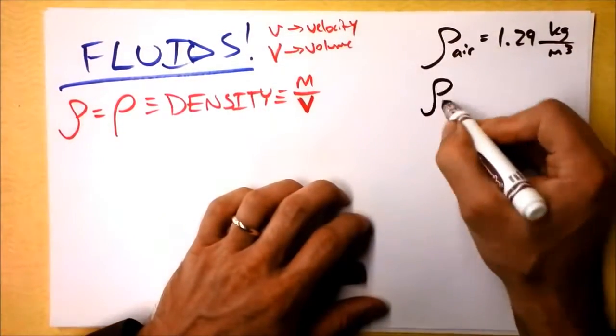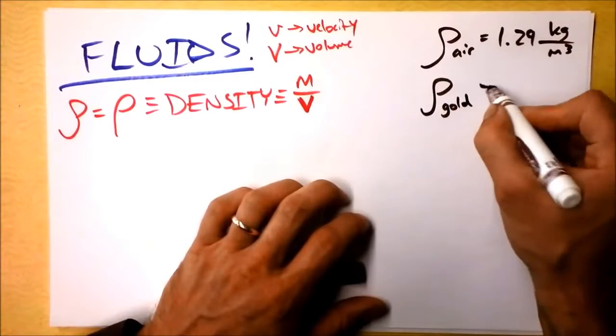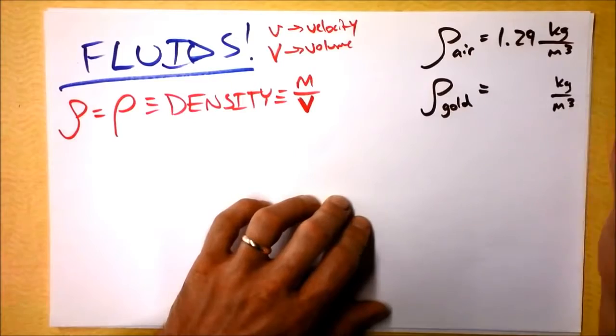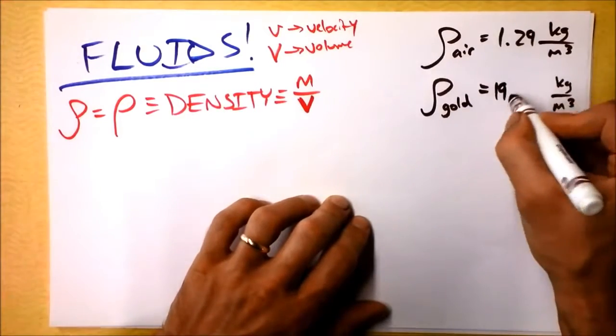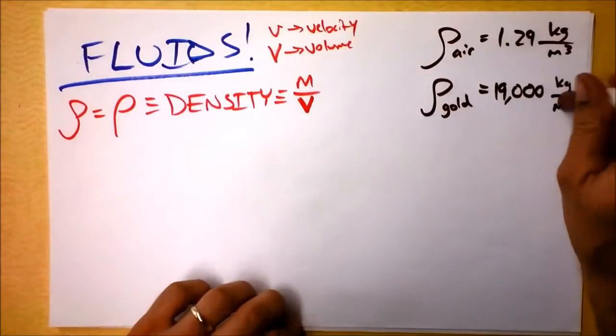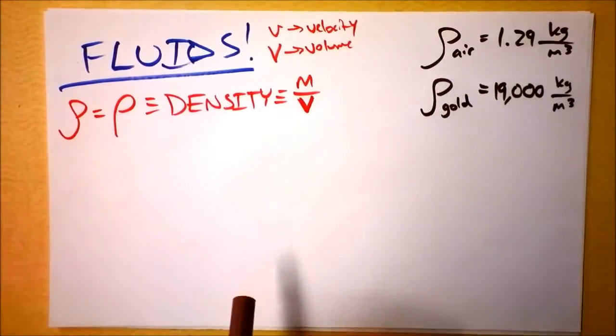What about the density of gold? Well, that's a lot more massive. Can you imagine a cubic meter of gold? It turns out a cubic meter of gold is a whole bunch of kilograms. 19,000 kilograms. How much money would that be? That's an awful lot of money. Wow, put that in the comments. What about